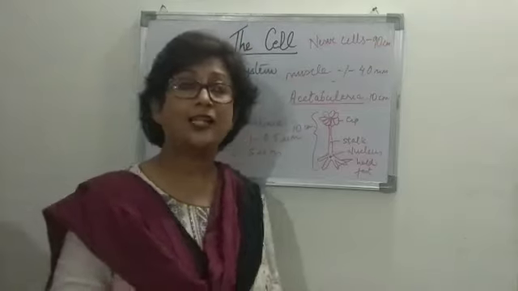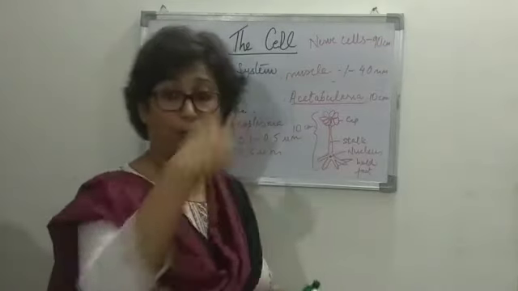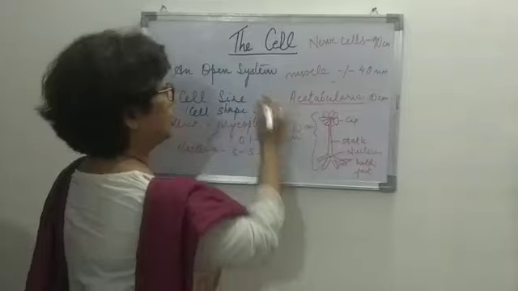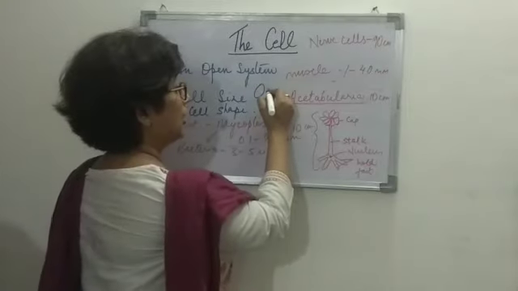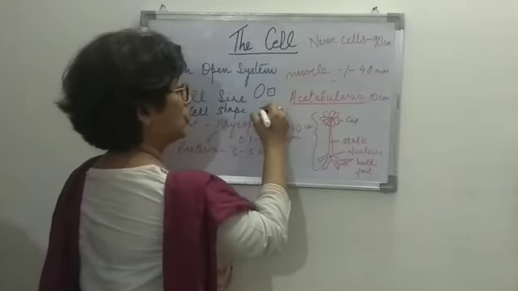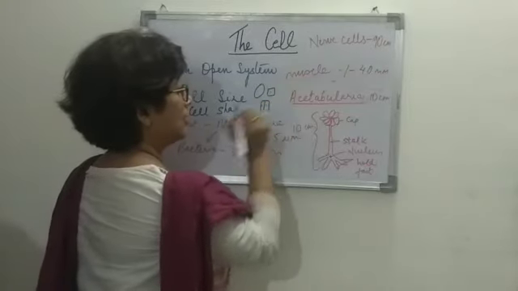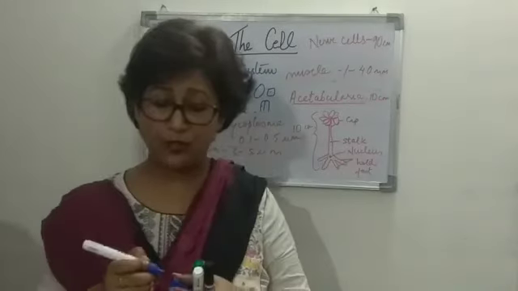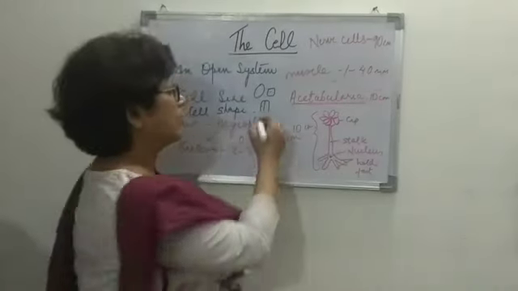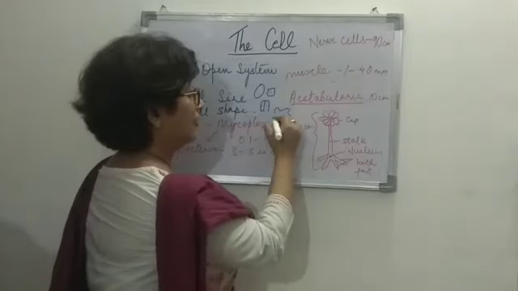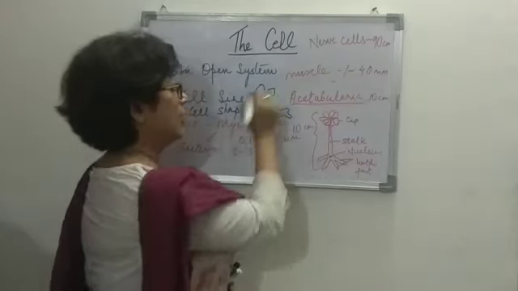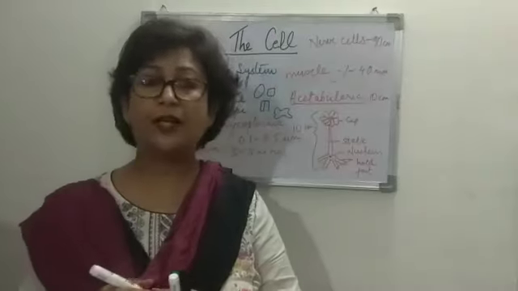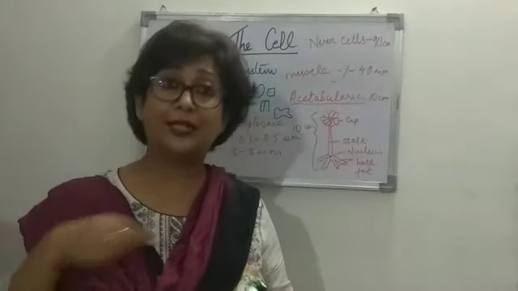Other than that, cells are polygonal, oval, right? Cuboid, right? So all that I drew, this could be the shape. Cuboid, this could be the shape. Columnar is this kind of shape, right? So the different shapes that are found in an animal cell. Also amoeboid, right? So amoeboid is one shape, which we say are irregular. Then they may be thread-like also, right?